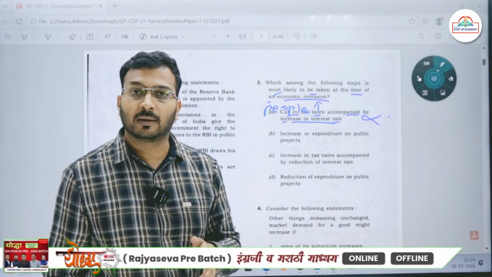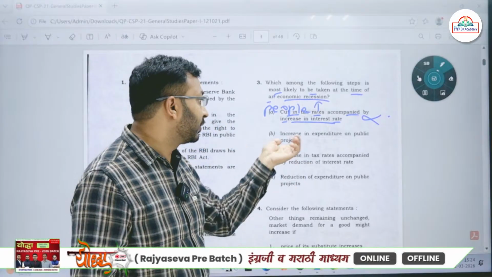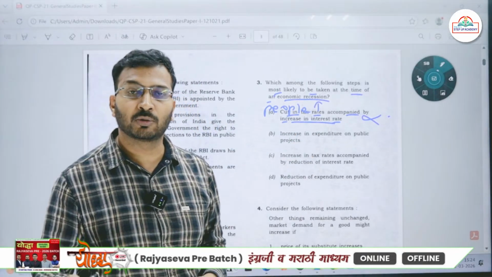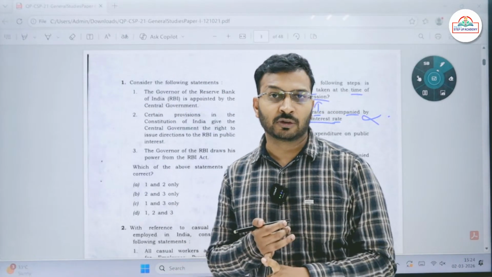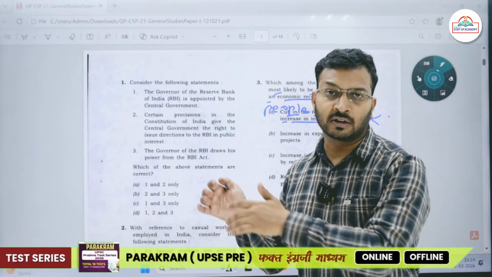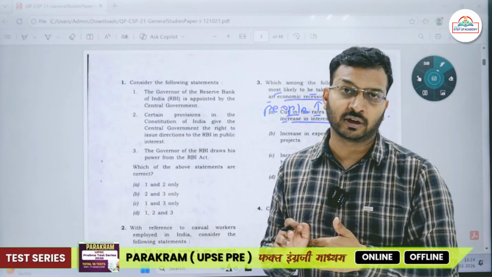Okay, for example, let's say a public project, a flyover. The government wants to build a flyover. So what will the government do? The government will come up with a contract. It will hand over the contract to some contractor.